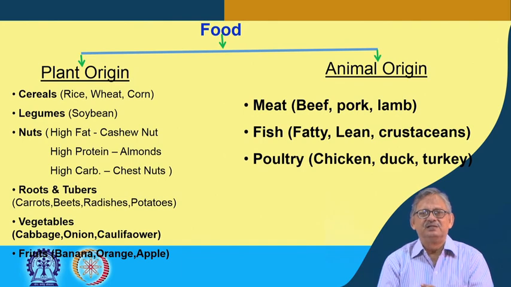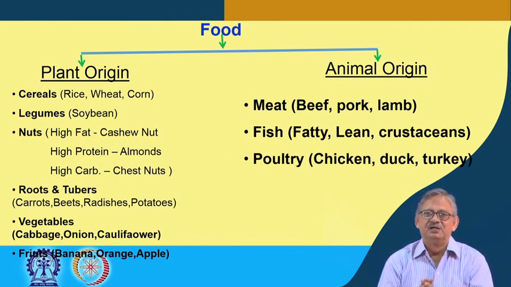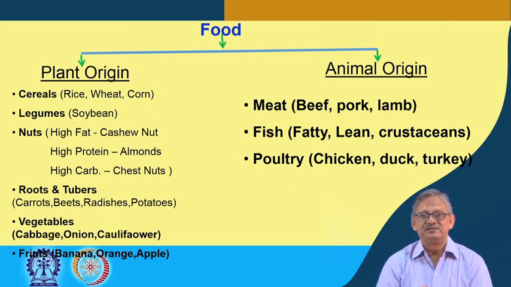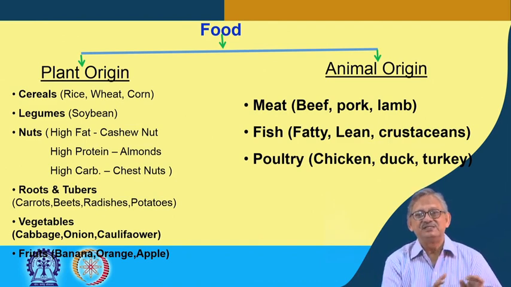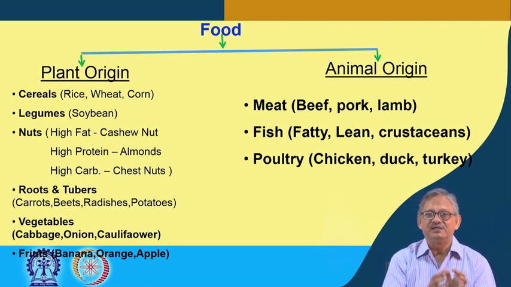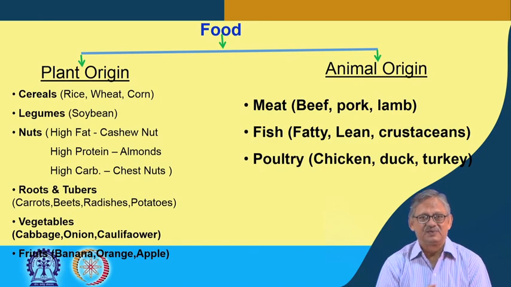So, innumerable fruits are available, both in terms of variety as well as quality, or your choice. For example, we have given banana, orange, apple, which are available throughout the world more or less, right. So, these are all from the plant sources, and according to that, you have to select, right.